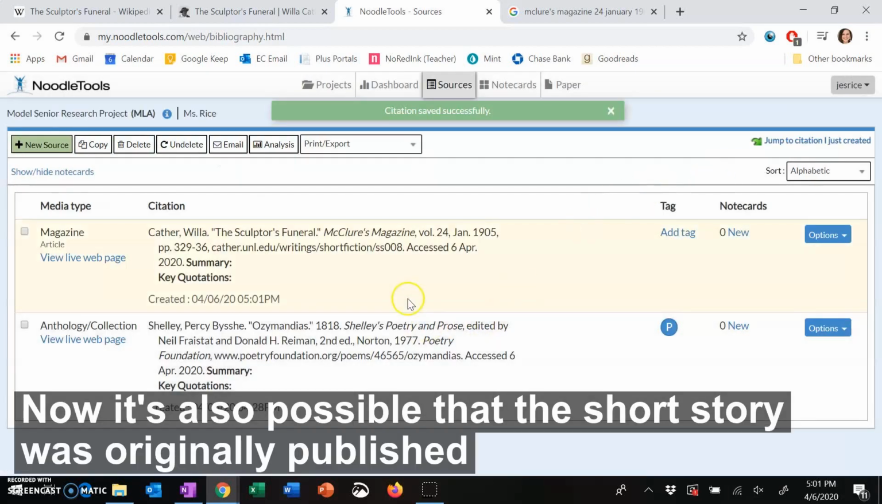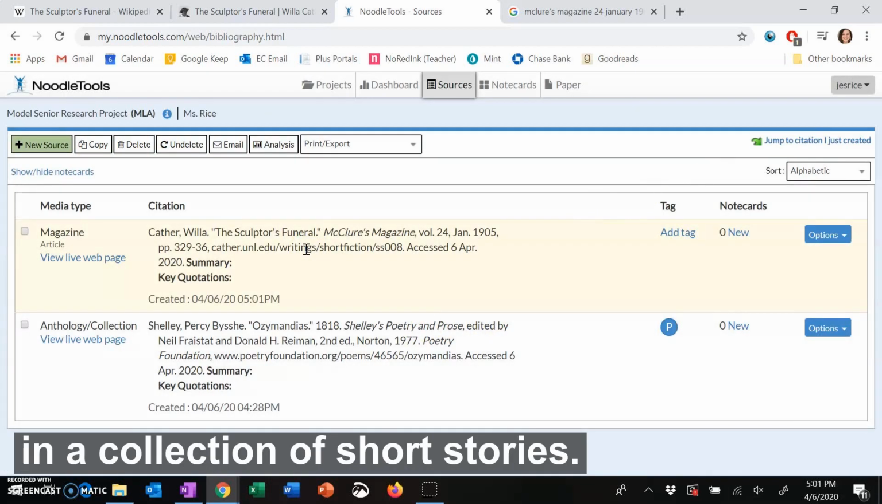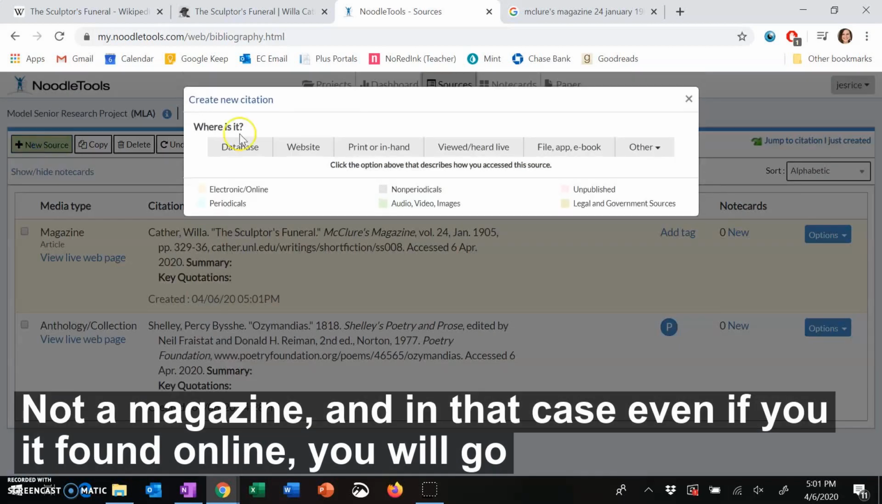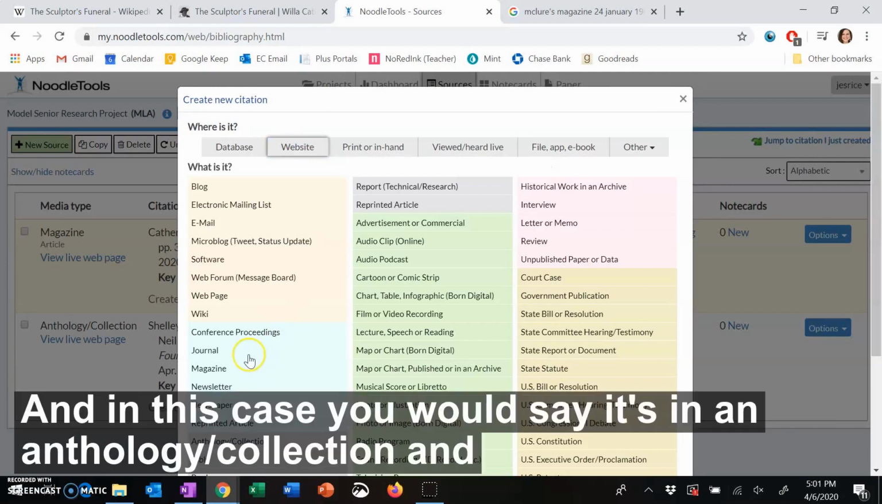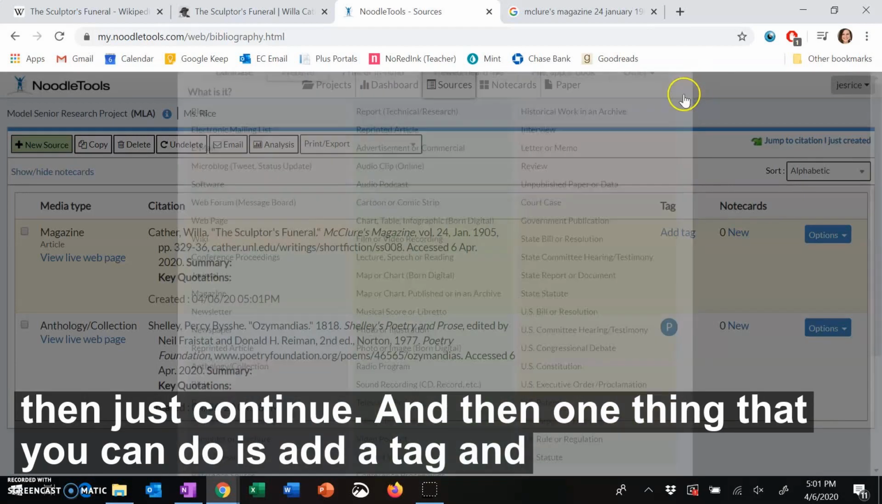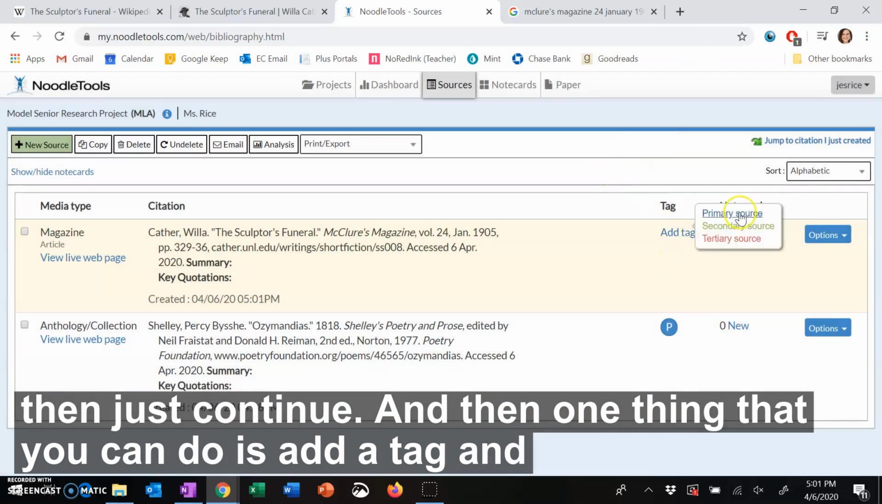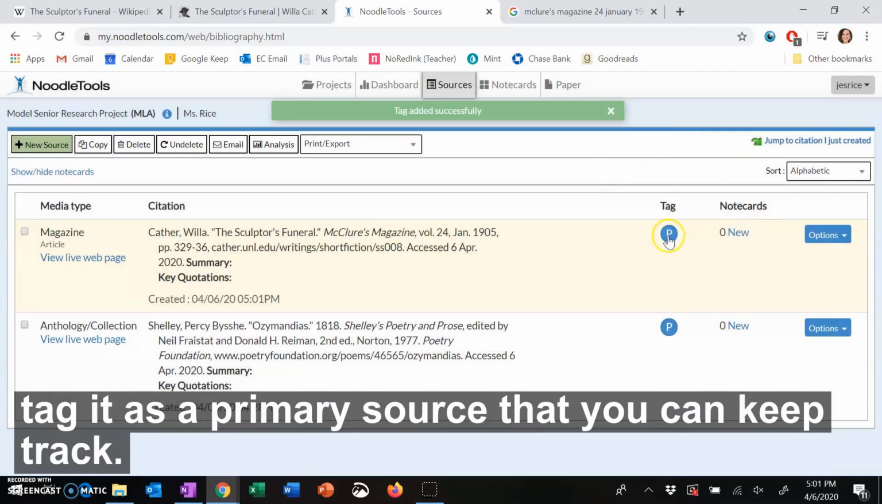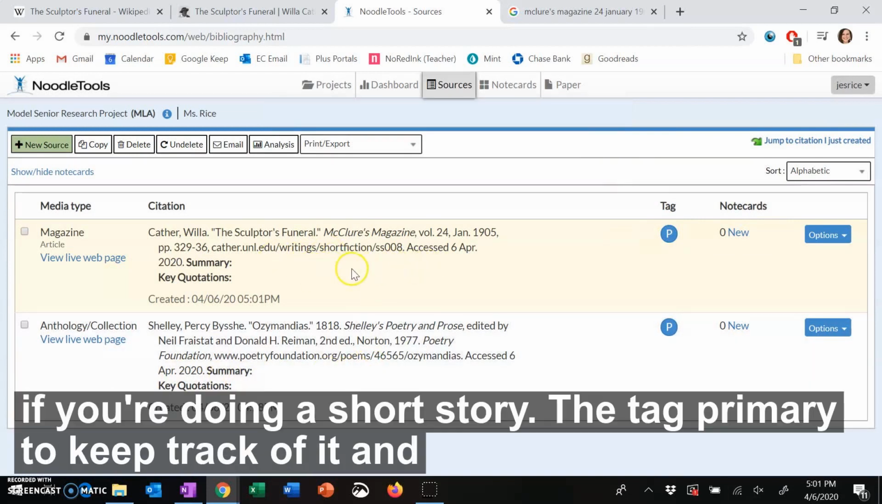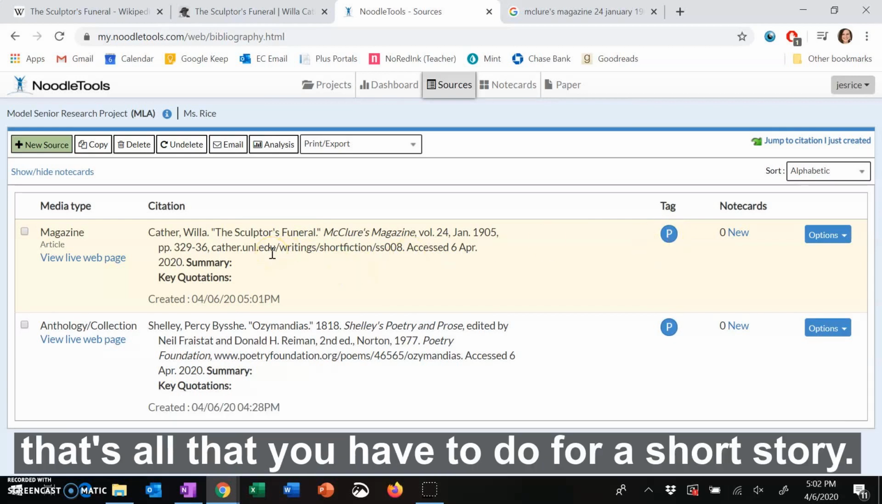Now, it's also possible that the short story was originally published in a collection of short stories, not a magazine. In that case, even if you found it online, you would go to website, and in this case, you would say it's in an anthology or collection, and then just continue. And then one thing that you can do is add a tag and tag it as a primary source so that you can keep track. Here's an example for the people who are doing poetry. Here's an example if you're doing a short story. The tag primary to be able to keep track of it. And that's all that you have to do for a short story.